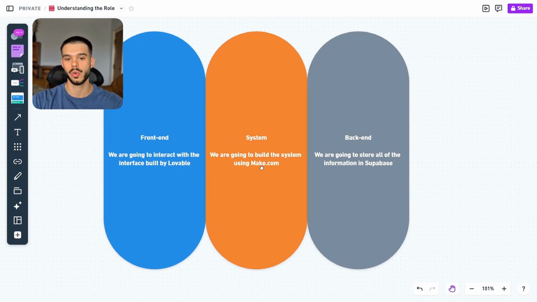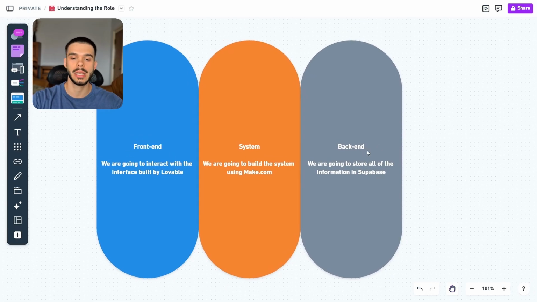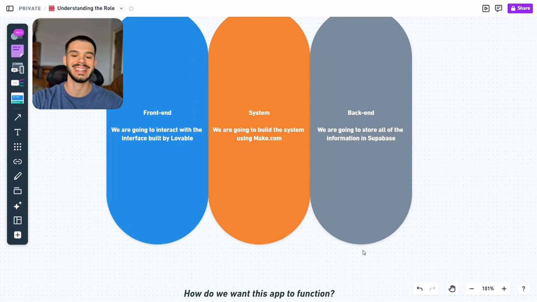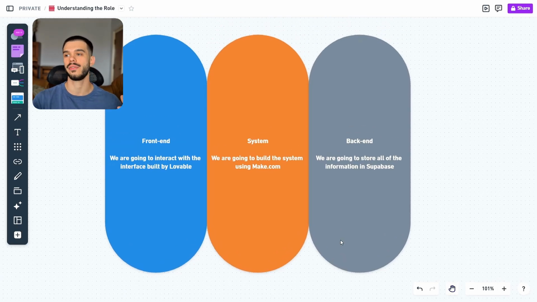For the system part, we are going to build the system using Make.com, Make.com being the preferred automation platform for me. And for the backend, we are going to store all of the information in Supabase, because Supabase is really easily integrated with Lovable. And basically, you don't really need to have a lot of knowledge when it comes to backends, when it comes to databases, to actually put a specific database in place, because Lovable can do that for you.